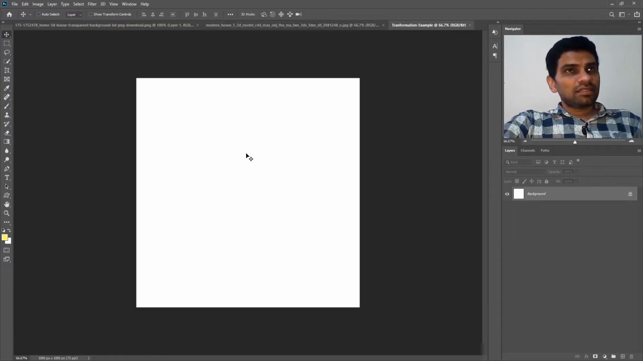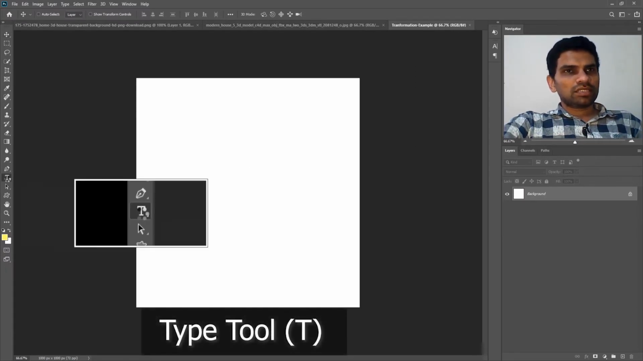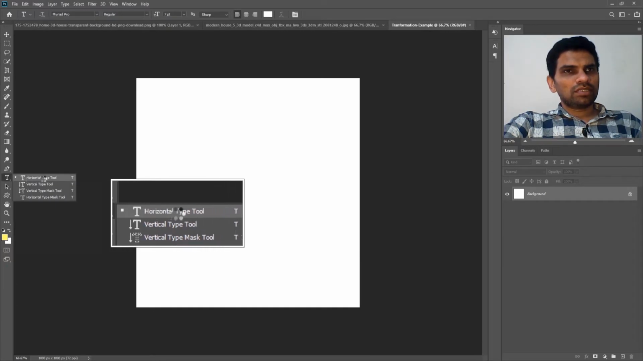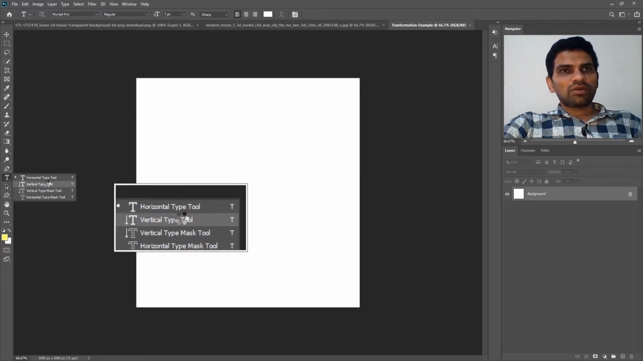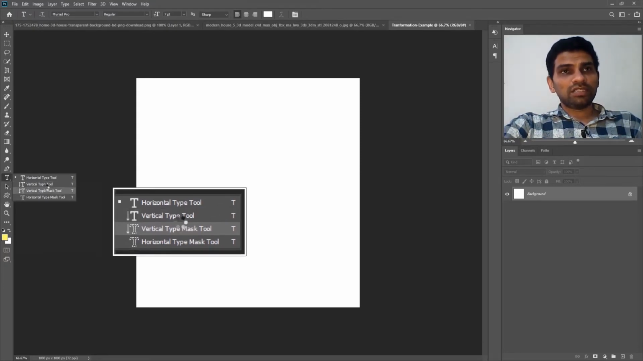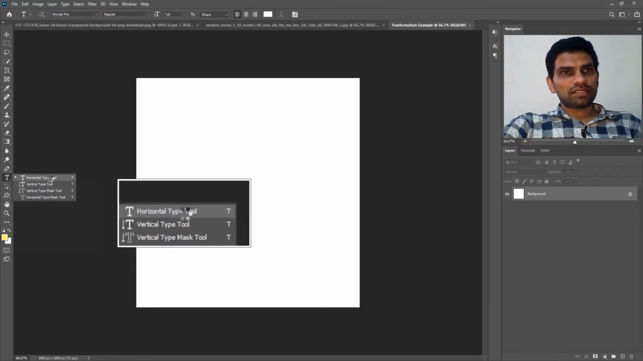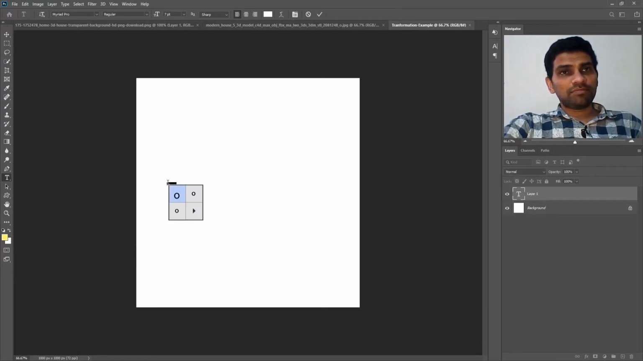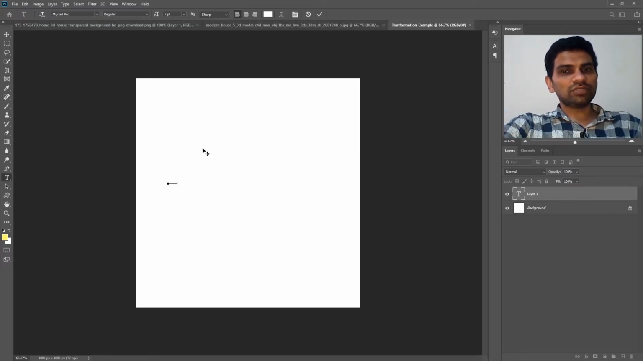In the new document, I will press T on my keyboard for the type tool. This is the type tool on your toolbar. You have 4 types of text tool or type tool. The first one is horizontal type tool, and the second one is the vertical type tool. But this video is not about this tool, so we will ignore this tool for now and just select the first one. Click on an empty area and then type something like hello world. By pressing and holding down shift on my keyboard, I can capitalize all the characters.